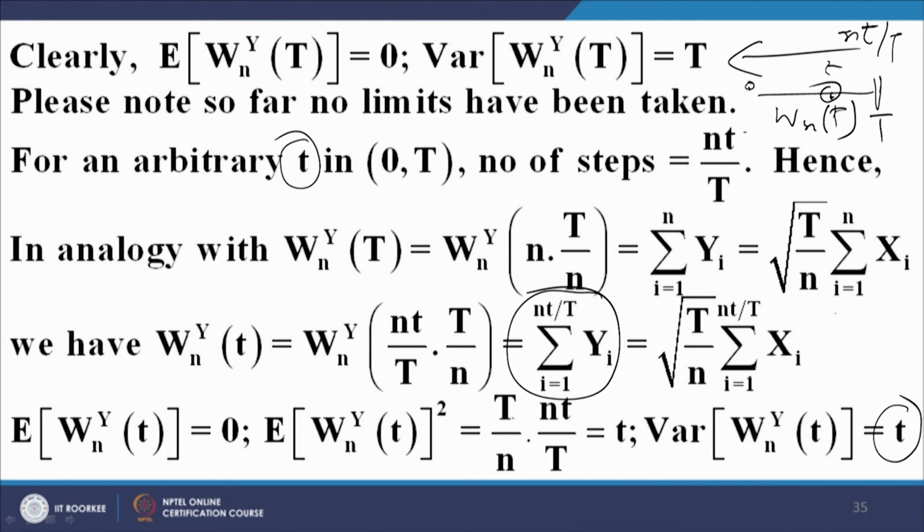So, the formula that we arrived at in the context of the entire evolution of the process holds for any arbitrary point in time as well during the evolution of the process, because here yi is the same yi, but the number of random variables that we need for modeling of the process up to small t is equal to the number of steps, and that is equal to n small t upon capital T. Using this part of the analysis, we can clearly arrive at the fact that the variance of the process up to small t is equal to small t.